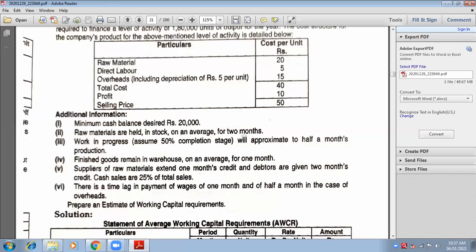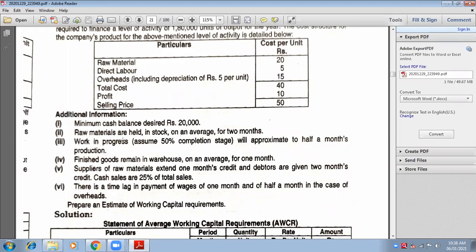Now next, work in progress. Work in progress, 50% completion stage, will approximate to half a month's production. Half a month means 0.5. It is not one and a half. It is half a month, which means 0.5.